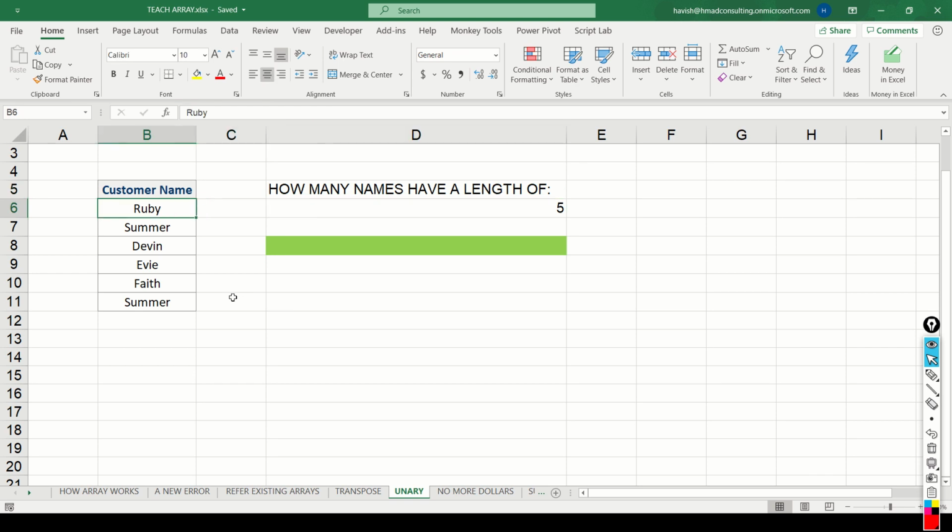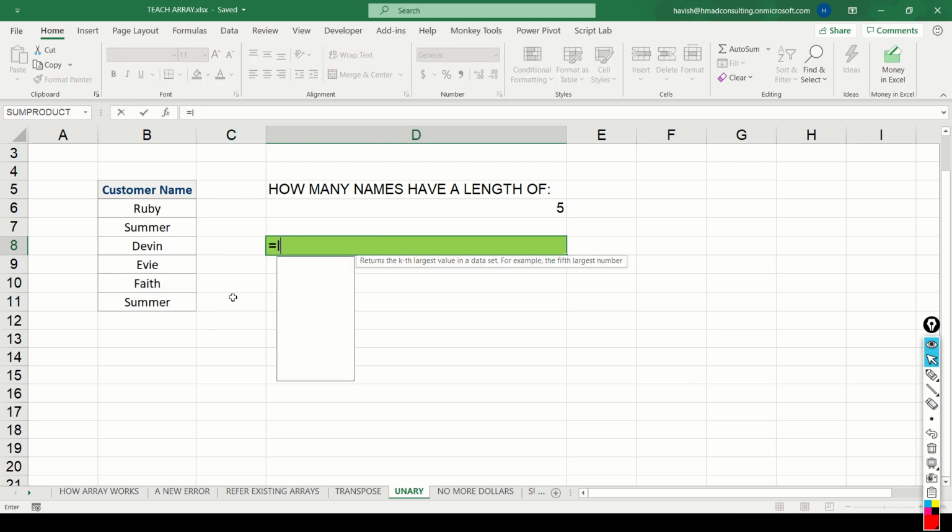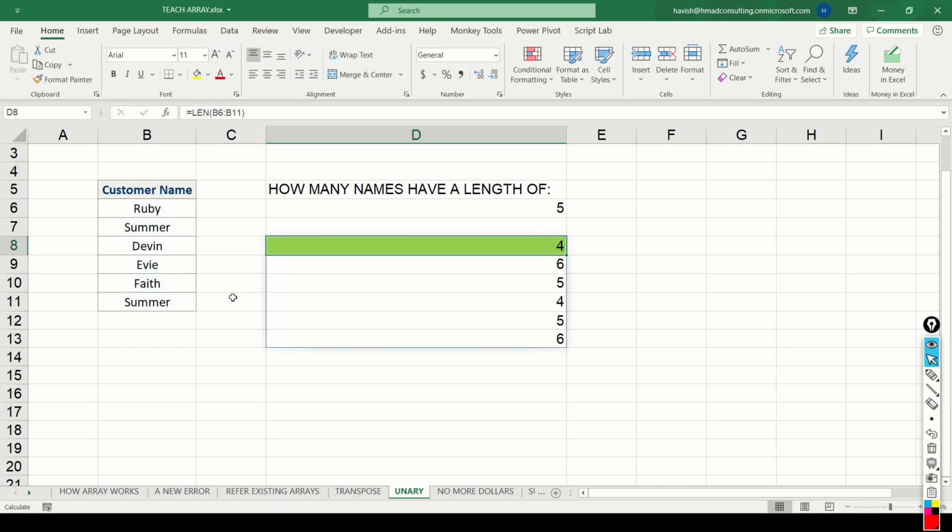Let's say we have 6 names and we want to find out how many of these names have a length of 5. To do this, I can write equal to the length of B6:B11. Like I told you earlier, even though length cannot be used with a range, it will automatically spill the results into 6 different cells, one for each name. So we have 4, 6, 5, 4, 5, 6.